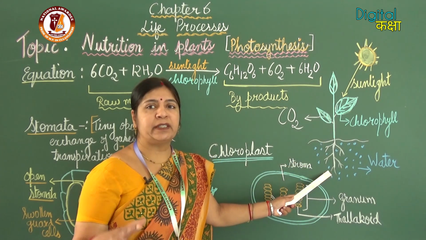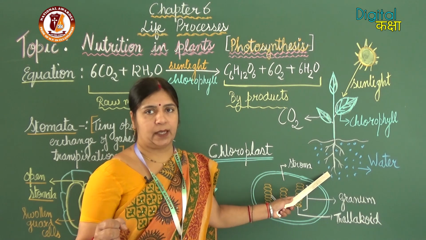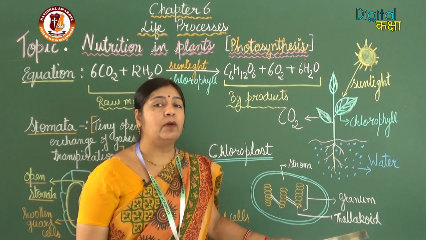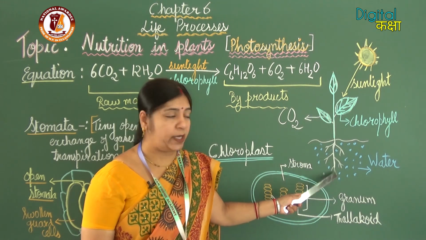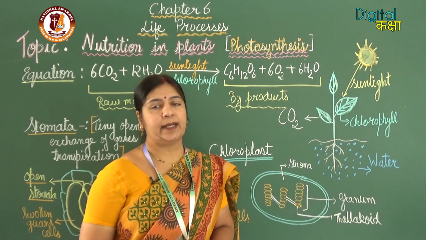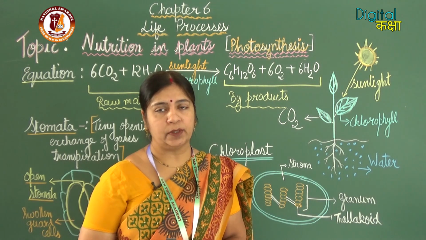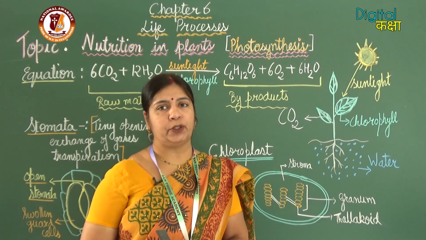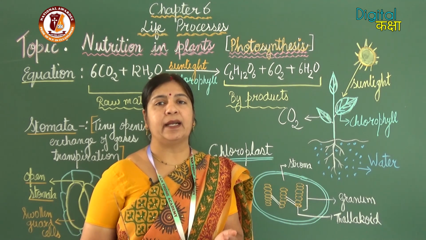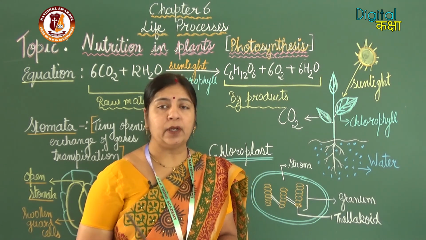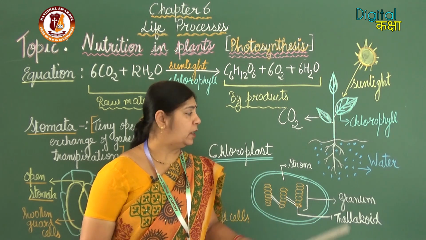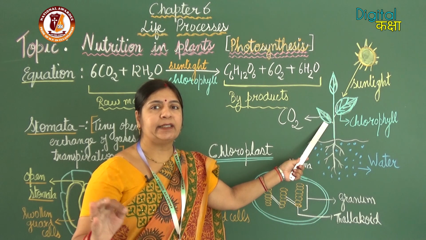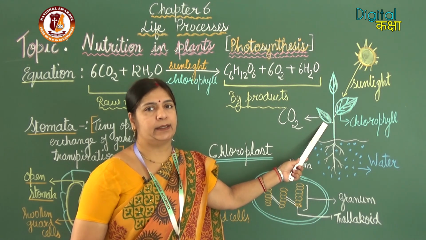So, the water which is absorbed by the root of the plants has to be transported to the leaves. So, how does the water reach from soil to the leaves? That is through conducting tissues which are known as xylem. So, xylem tissues help in conduction or transportation of water and minerals from root to the leaves. That is the site of photosynthesis.